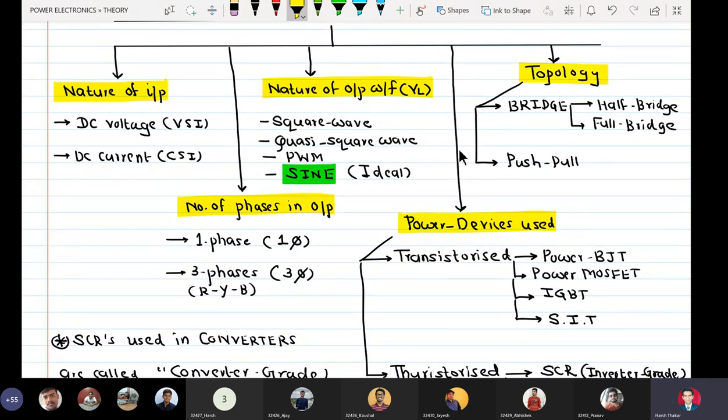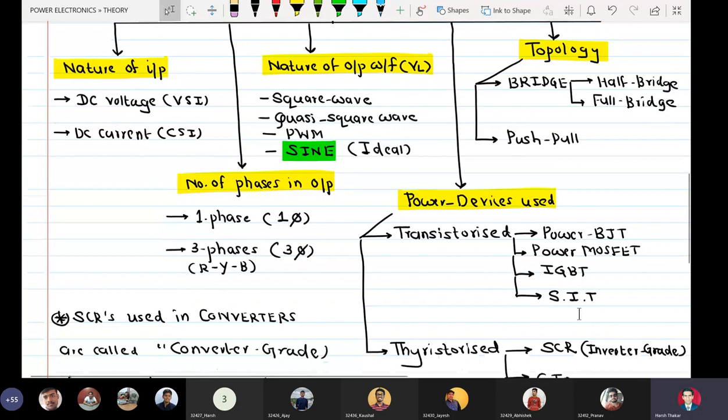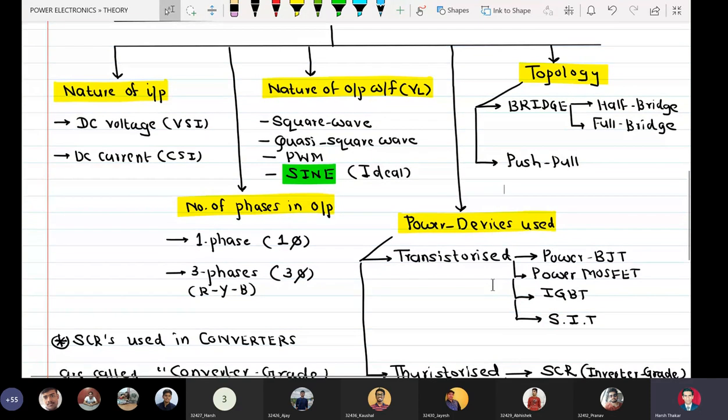Now I will highlight, amongst all of these, which are in the syllabus. Whichever I highlight using green color is in the syllabus. In the first criterion, we have only VSIs, we don't have CSIs.